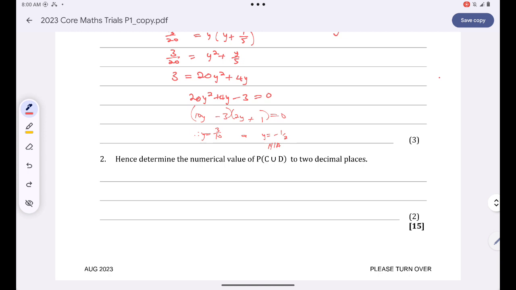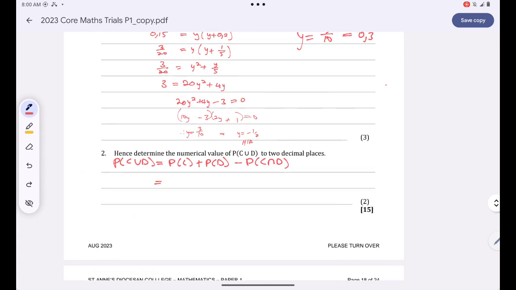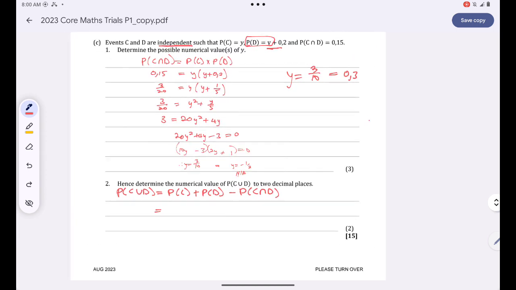Okay, and then now they want us to determine the numerical value of the probability of the union of C and D. The probability of C or D is basically equal to the probability of C plus the probability of D minus the probability of C and D. Over here, guys, remember that the probability of C was just equal to y.